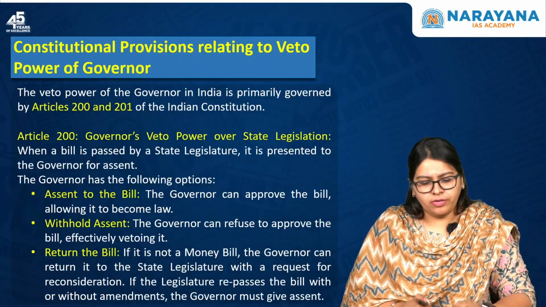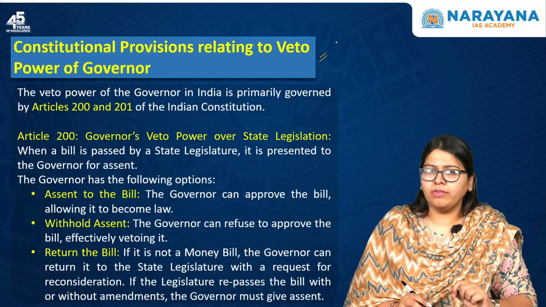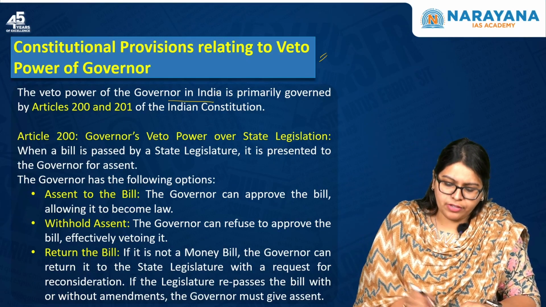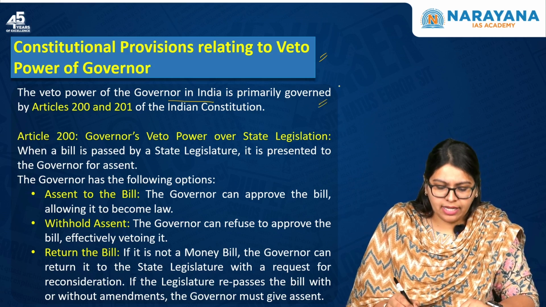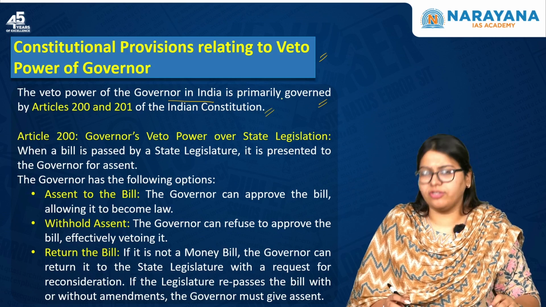Now moving forward, let us deal with the constitutional provisions relating to the veto power of the governor, okay. So, the veto power of the governor of India is primarily governed by Articles 200 and 201 of the Indian Constitution.